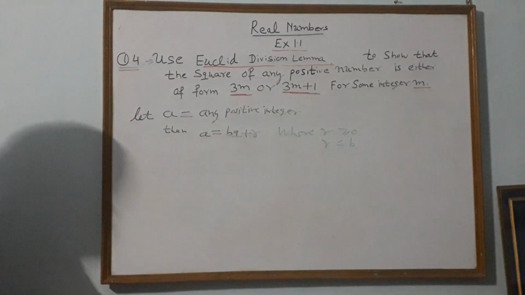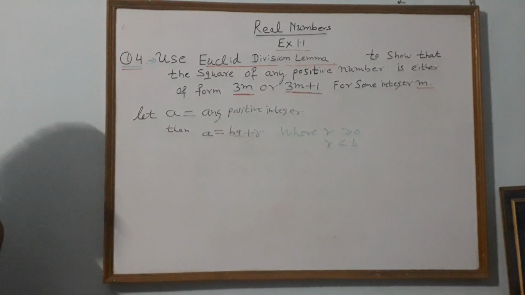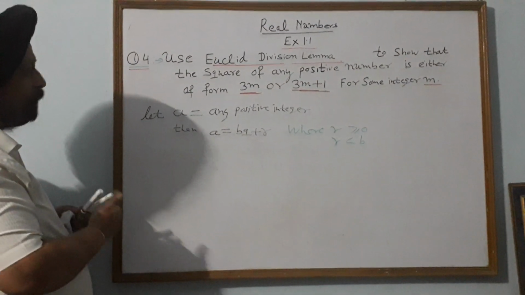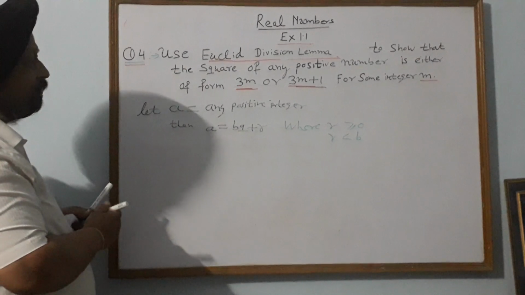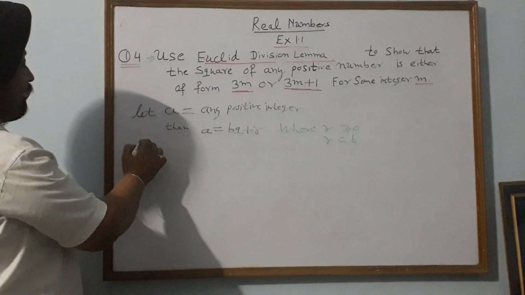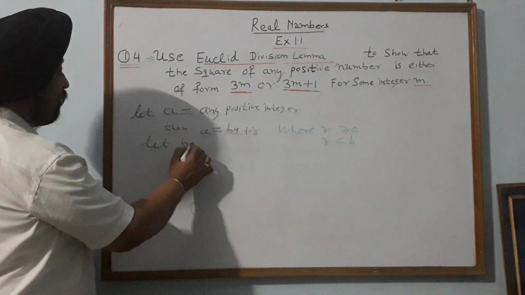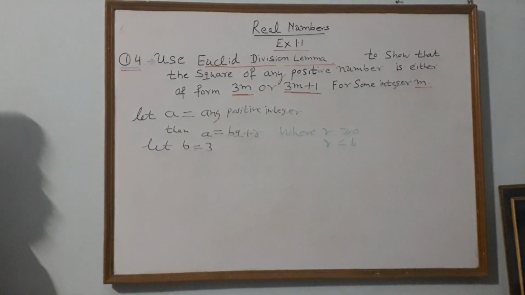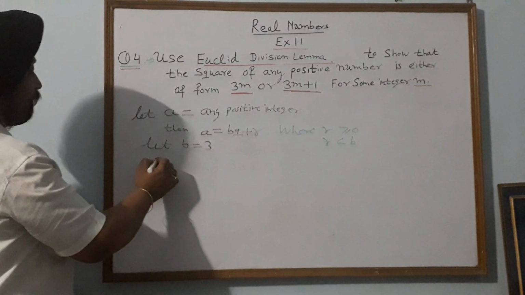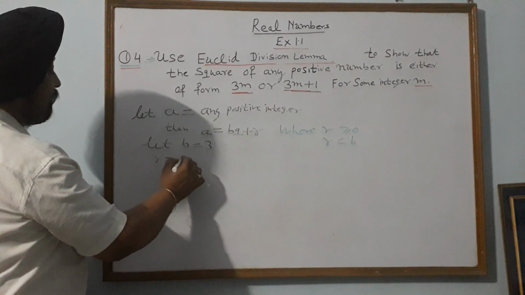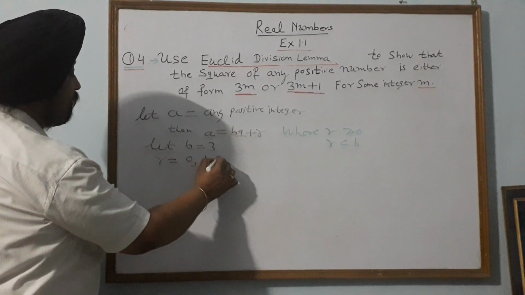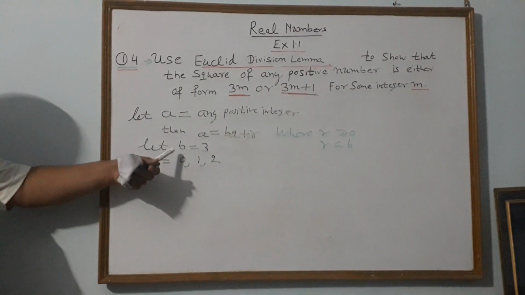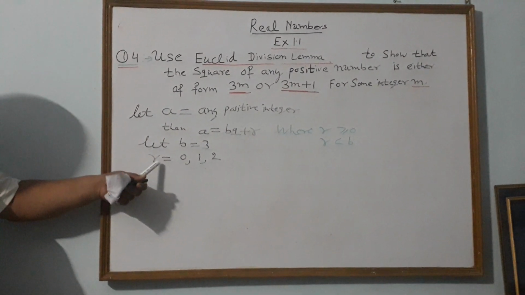If you divide any number by 3, the remainders are 0, 1, 2. So let a be any positive integer, then a is equal to bq plus r, where r is greater than or equal to 0 and r is less than b. Let b be equal to 3. It means we are dividing a number by 3. So what are the possible values of r? 0, 1, 2. The divisor here is 3, so the remainder will be 0, 1, 2.